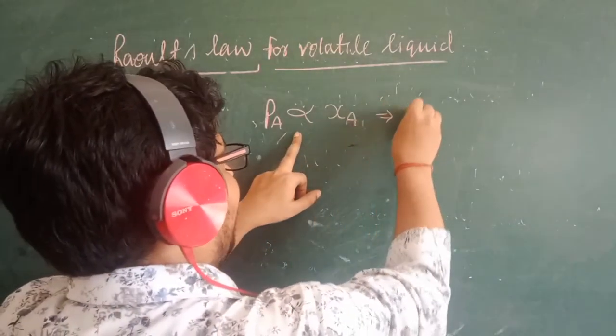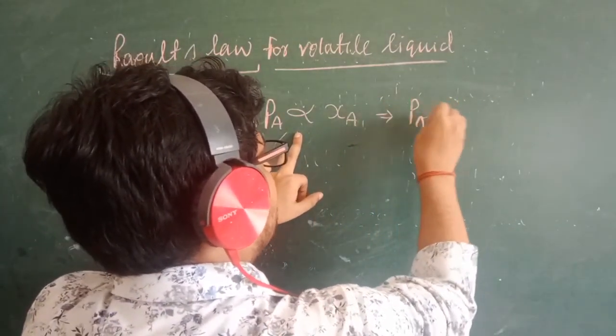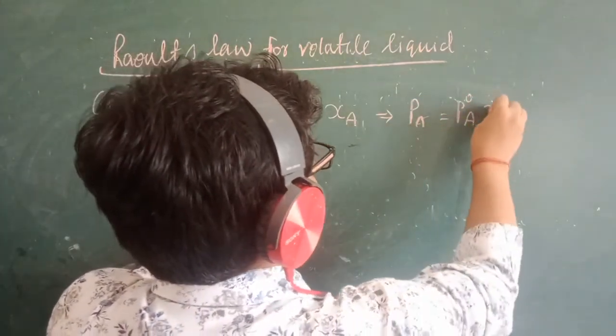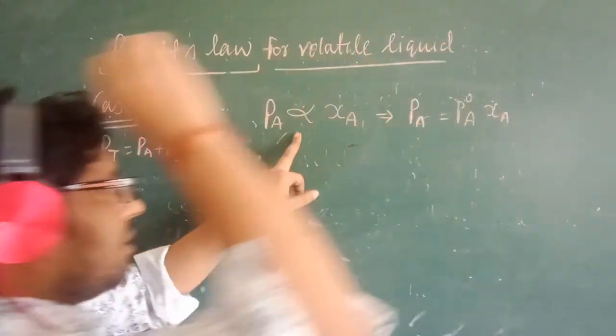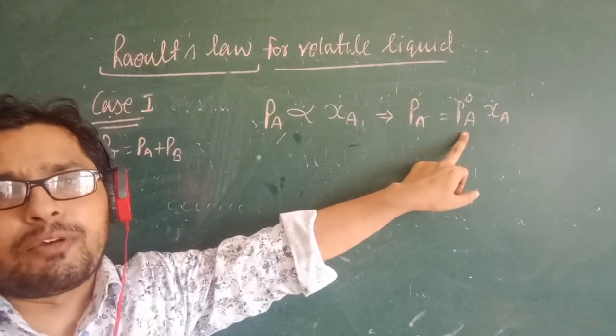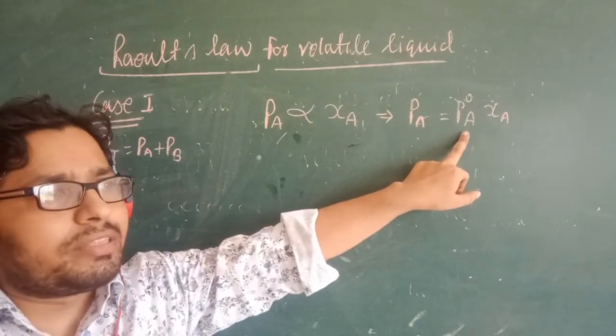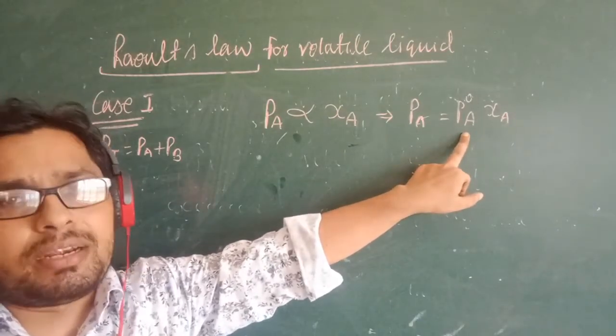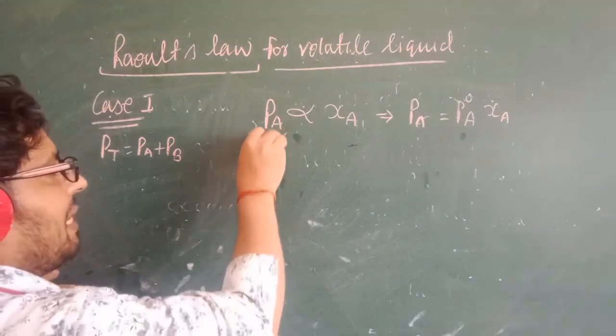So I apply here the constant, the partial pressure of pure component A, into chi A, the mole fraction, because for a pure component that will be fixed, always constant. That is why I am applying it here. This is the constant partial pressure of pure component A.